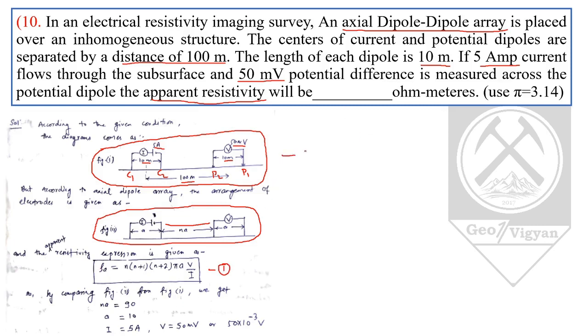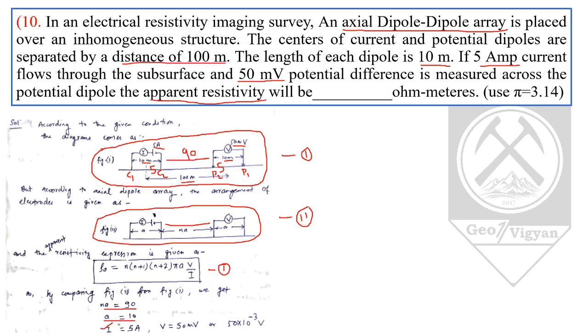So by comparing the first figure and this second figure, we get Na equal to 90. How does Na equal 90? Na is this distance. Here this is the center, so this distance will be 5 and again this distance will be 5. So this comes to be 100 minus 10, 90. So Na equals 90 and a comes to be 10 from here.